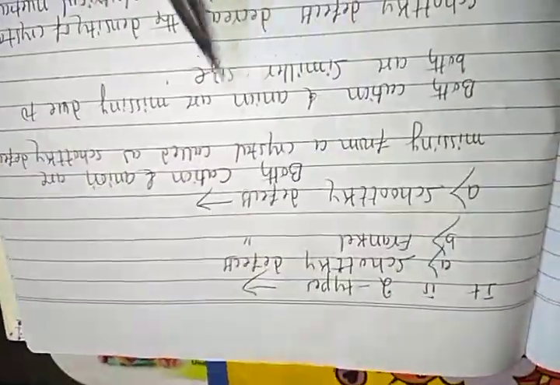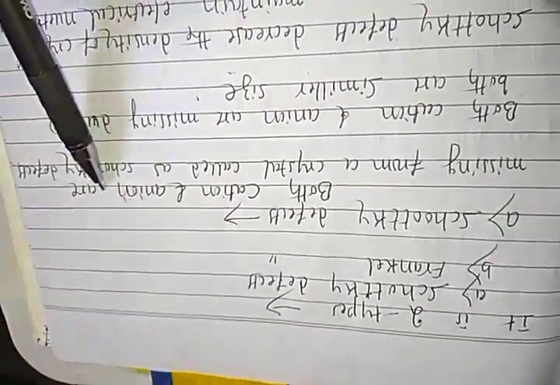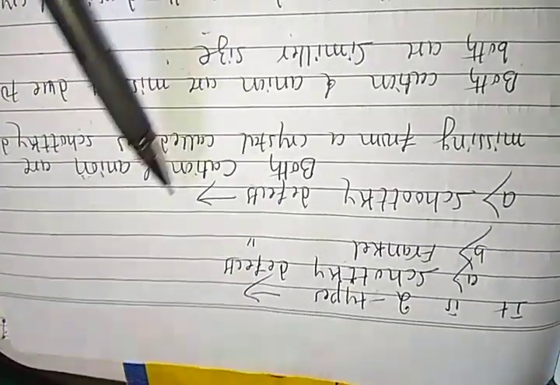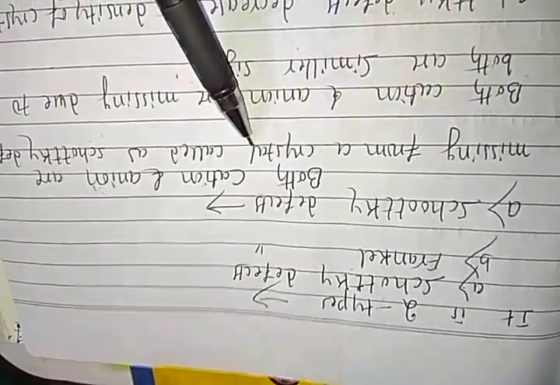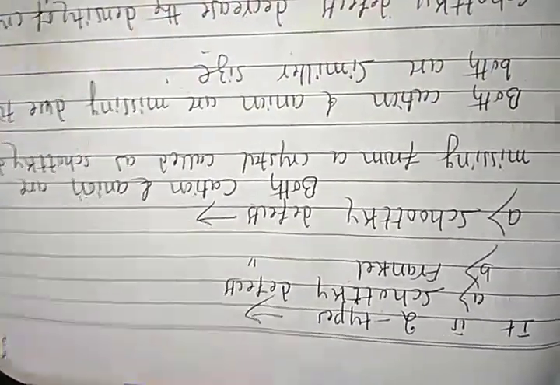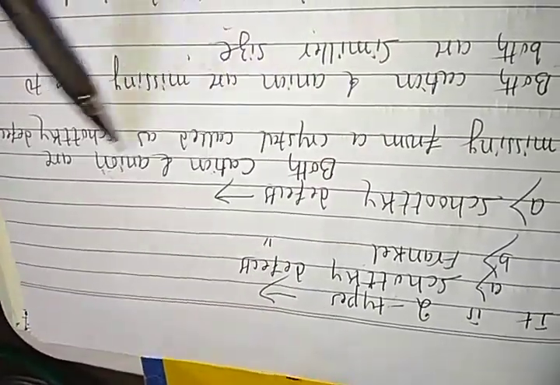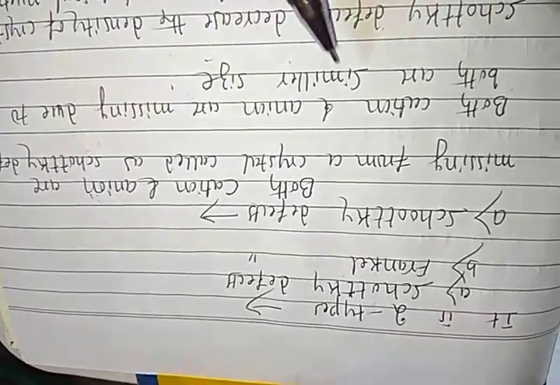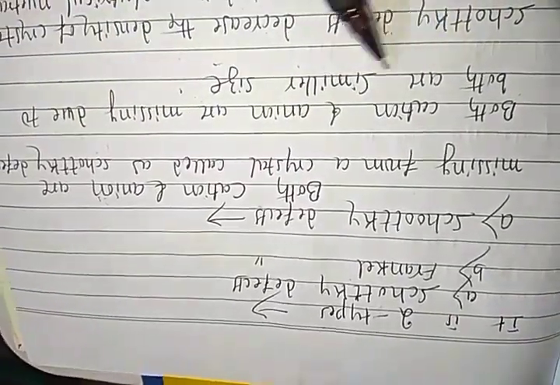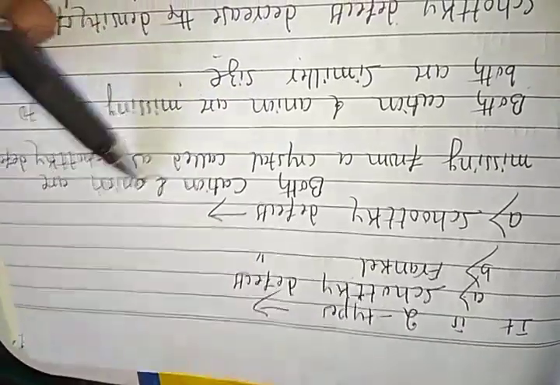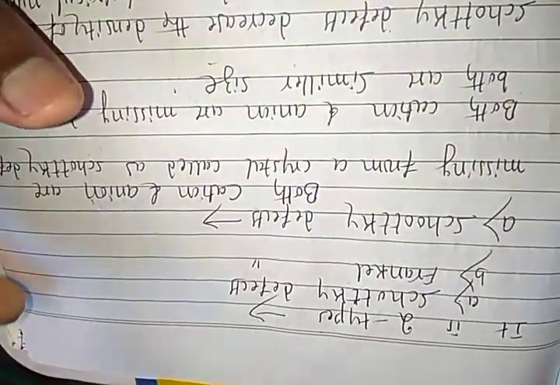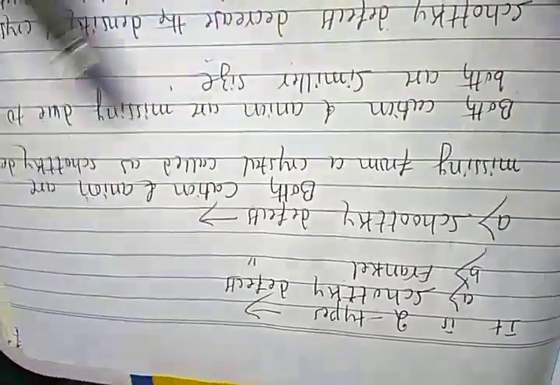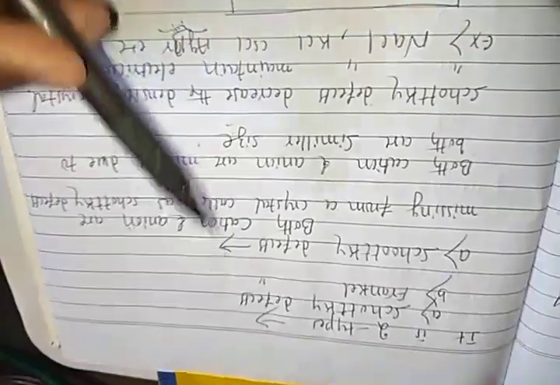Schottky defect: both cation and anion are missing from a crystal. So how does it happen? Why are both cations and anions removed from the crystal? The reason is that cations and anions have a similar size. In a crystal in which both ions, cation and anion, have a similar size, they produce the Schottky defect.